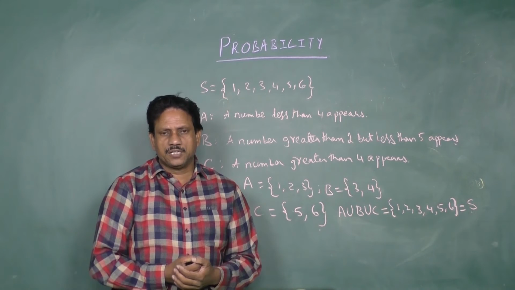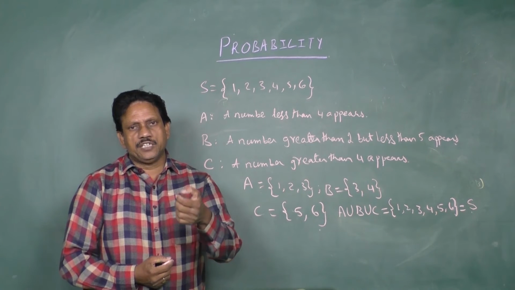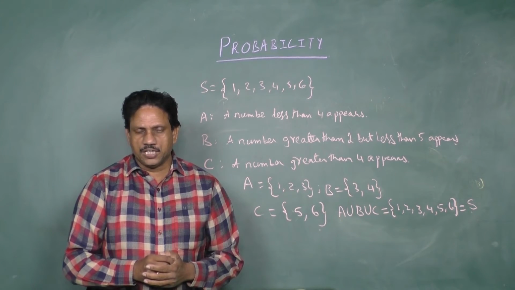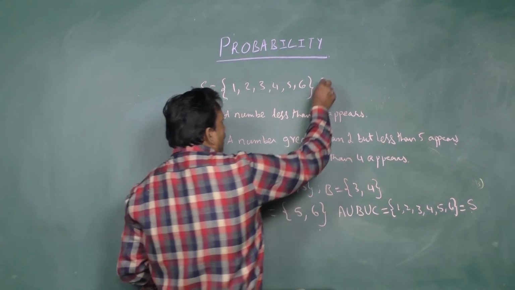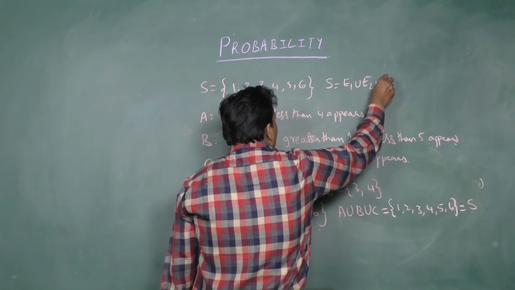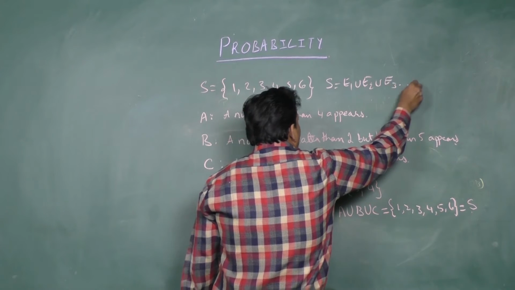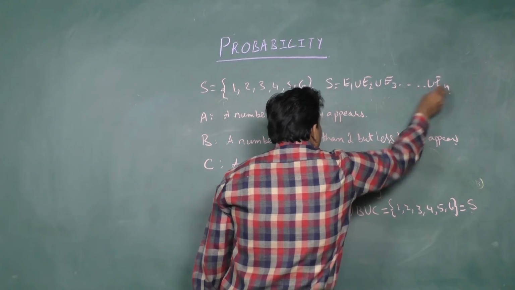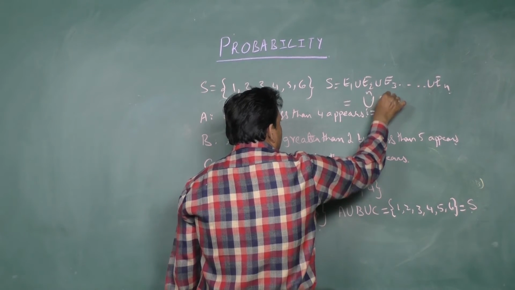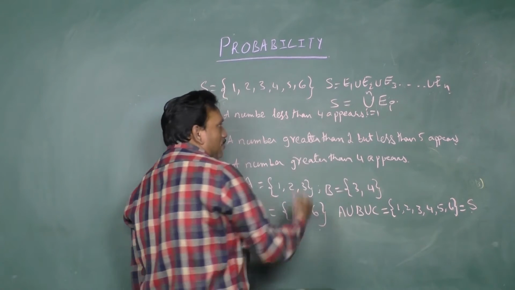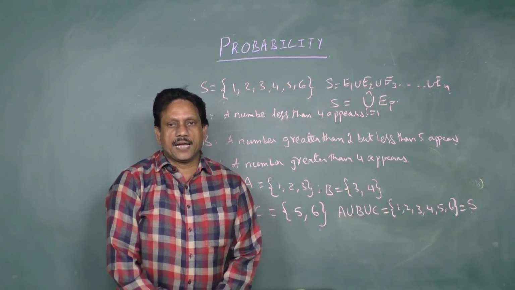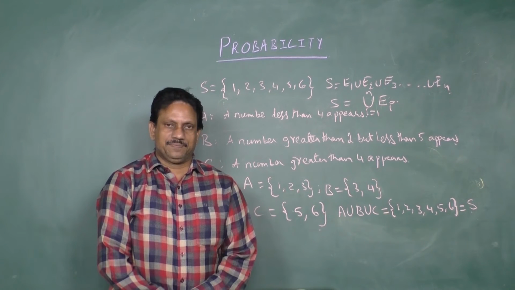In general, students, if you take E1, E2 up to En, or n events of a sample space S, then S is written as E1 union E2 union E3 and so on union En. This is also written as union of Ei, i runs from 1 to n, equal to S. So here E1, E2 up to En are called exhaustive events.